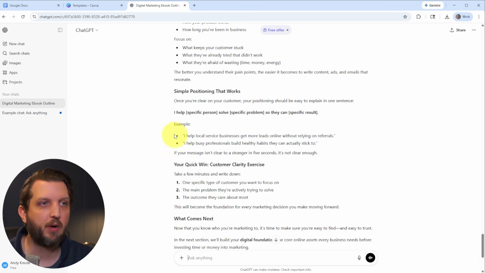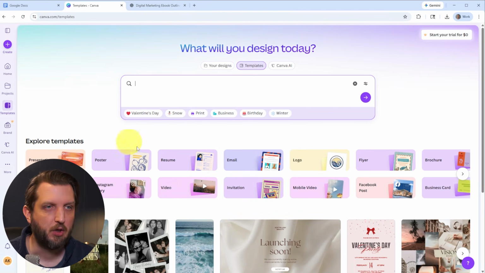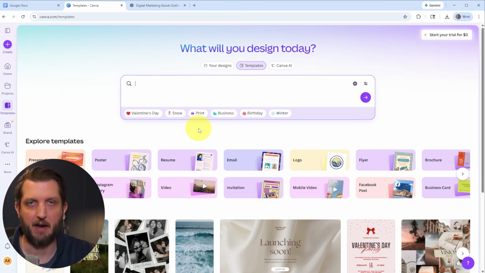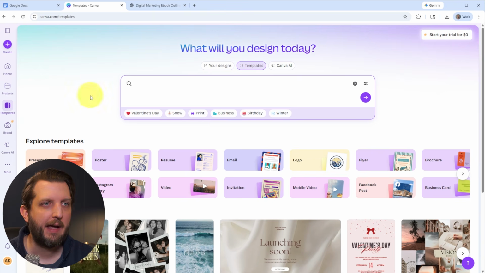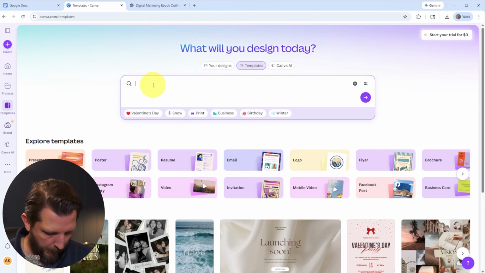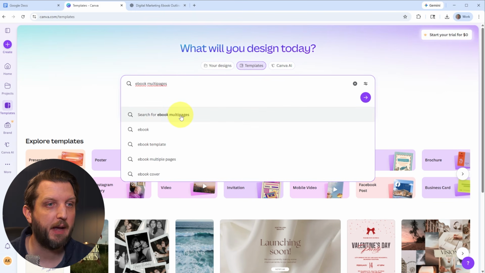And to do that, we're going to head over to Canva. You can sign up for a free account, or you can gain even more options on the Pro account. And I'll even put a link in the description so you can head right over there and be able to get started right away. And on the home page here, we're going to make sure that we're clicked on templates. And we're going to search for ebook multi-pages.